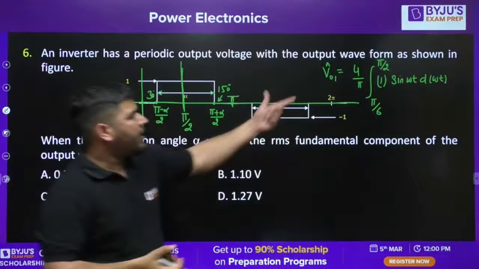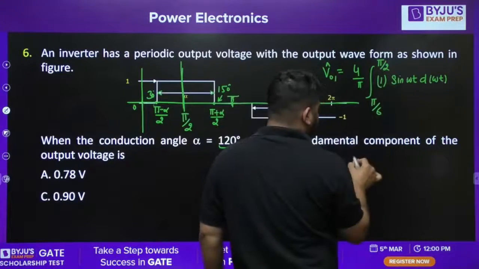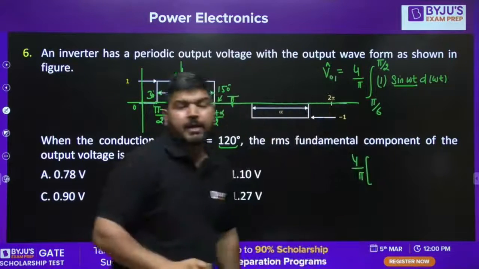This is the peak value of the fundamental voltage. Now what is the RMS value? Let's first calculate this. So 4 upon pi, and this came out to be, integration of sine is minus cos.